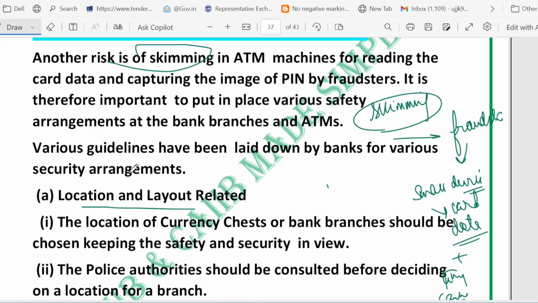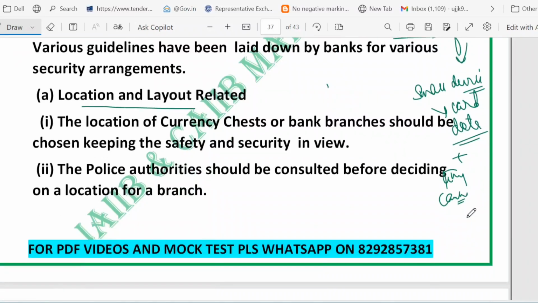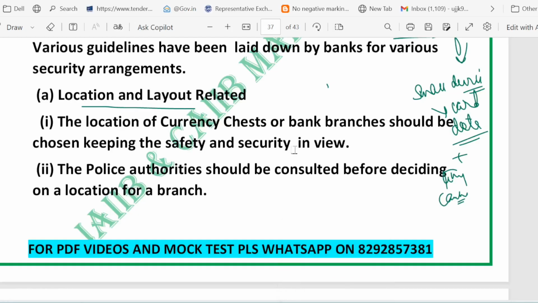Now, location and related points. Choose a safe location. Branches and currency chests should be sited with safety in mind, and then consult the police. I think this is a very important thing, which we have discussed. The police authority should be consulted before deciding on a location for a branch, as local police security is required.